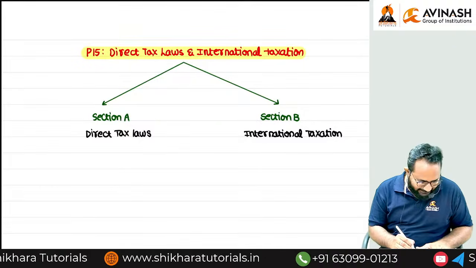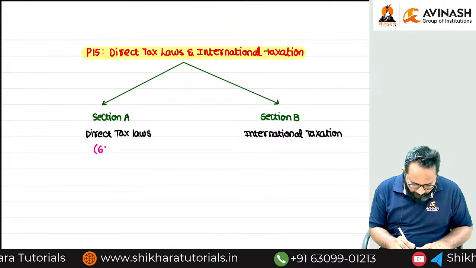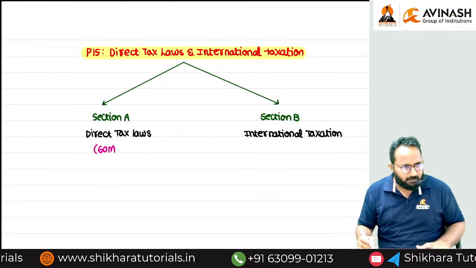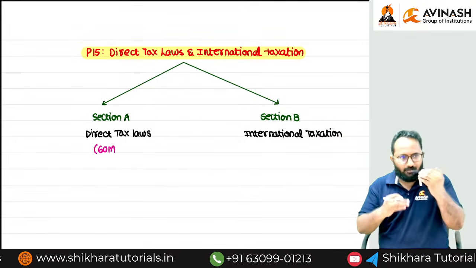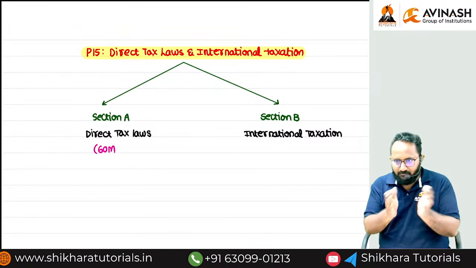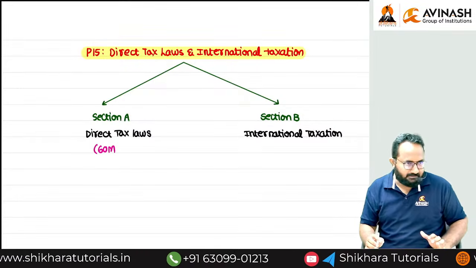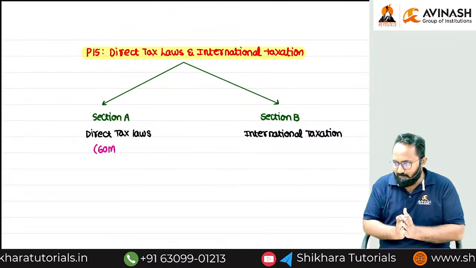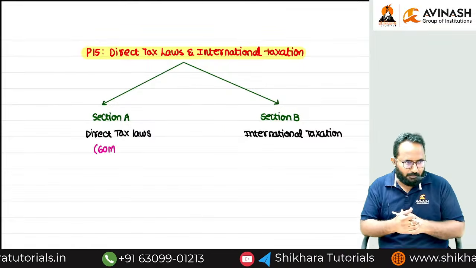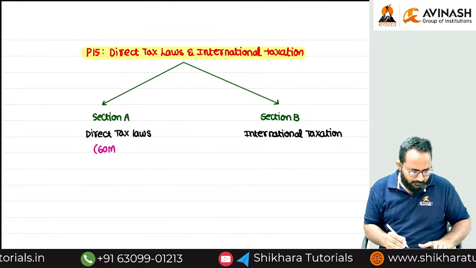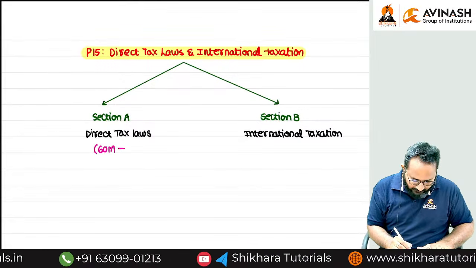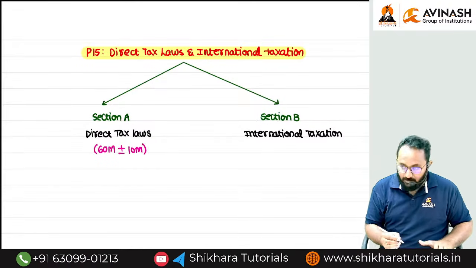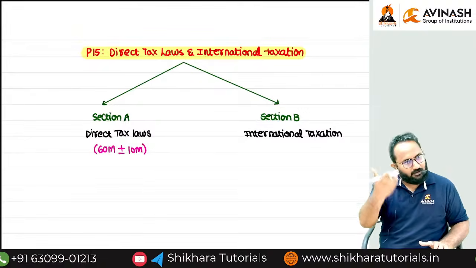Definitely, from direct tax laws you will get 60 marks in the question paper. Don't calculate everything for 100. We have a question paper for 128 marks, so out of that only we have to learn. 60 marks, but in every attempt you can't calculate accurately. There is a deviation of plus or minus 10 marks. Maybe it will be 50 also, 60 also, 70 also.